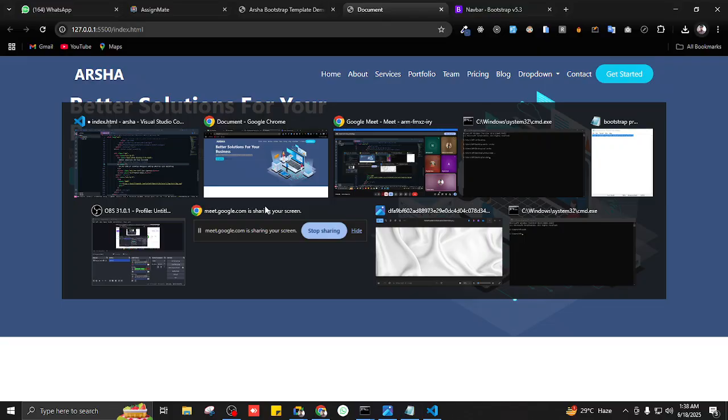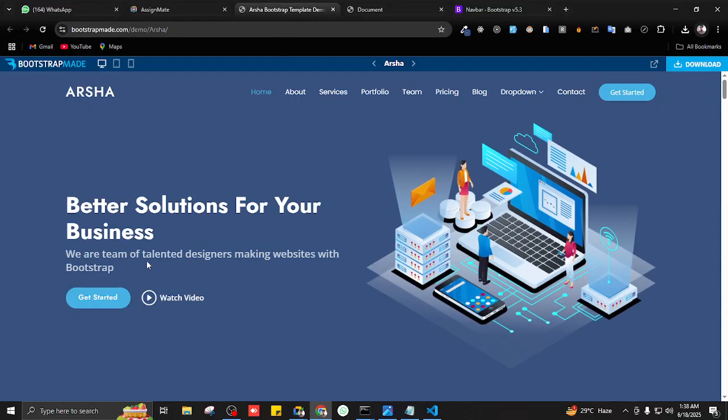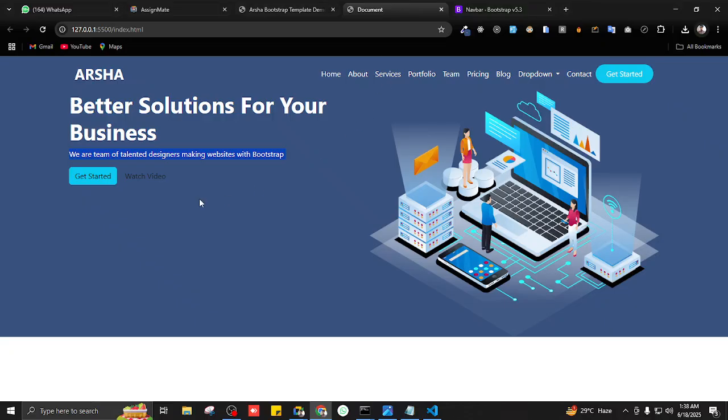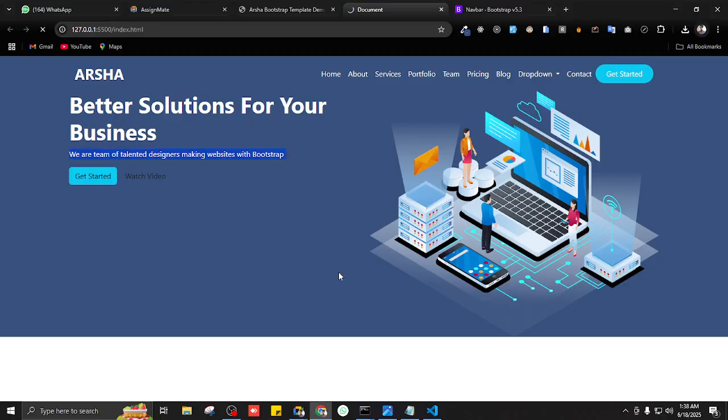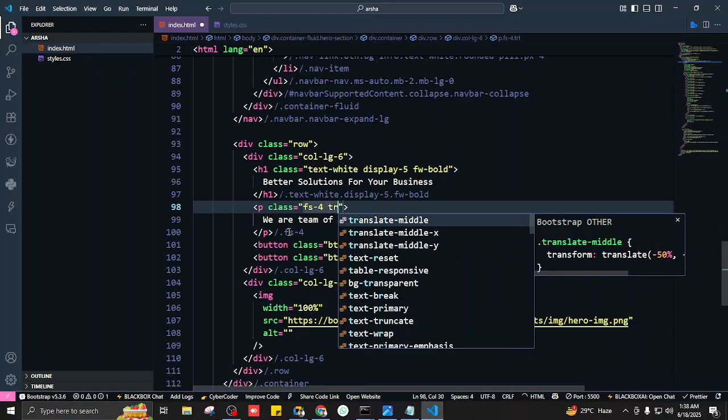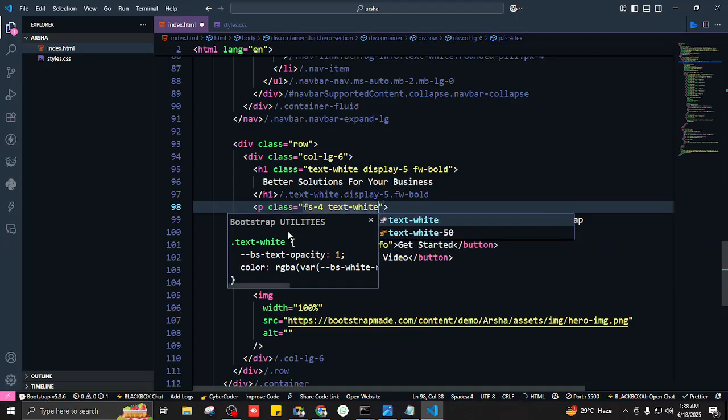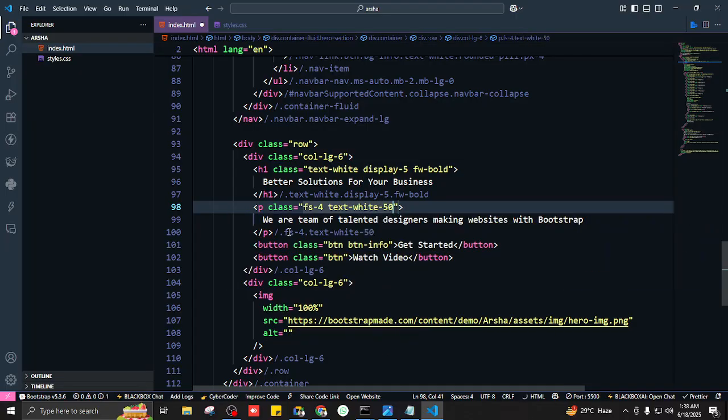Now let's target this paragraph. We add the class, and first of all we want to make it a bit bigger. So how do I do that? FS. Very good. FS is going to work because it's not H1 or H2. So let's say fs-4. Perfect. Now comes the part for changing the color. So I'll write text-white-50. It refers to a shade of white, like a grayish color. It's the Bootstrap class.